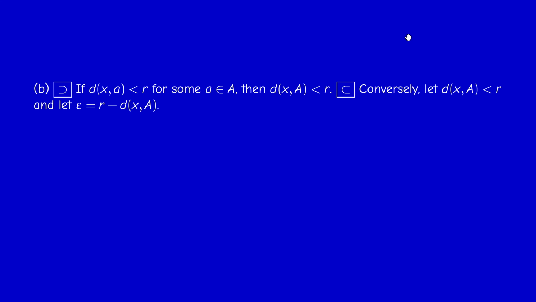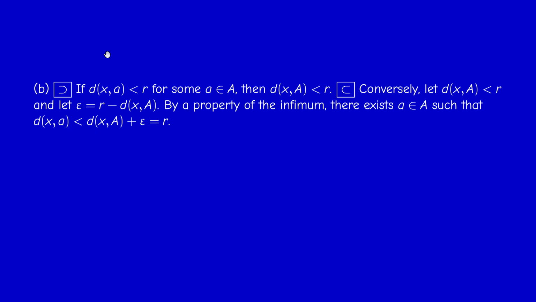Now conversely, we take an element X whose distance to capital A is less than R, and we prove that it is in some of these balls. So if d(x, A) is less than R, then the difference is positive, and we call the difference epsilon. Now, by a fundamental property of the infimum, d(x, A) is the biggest lower bound.